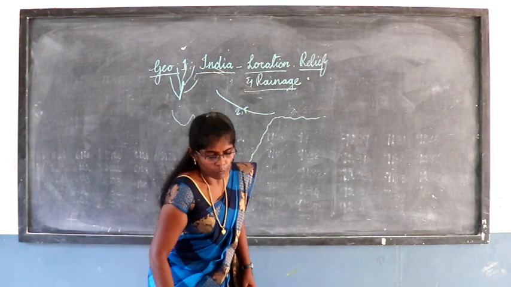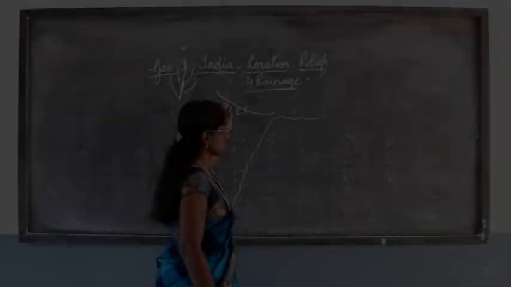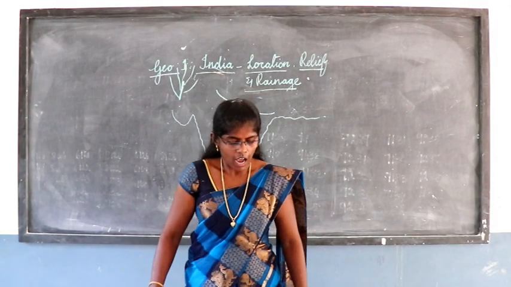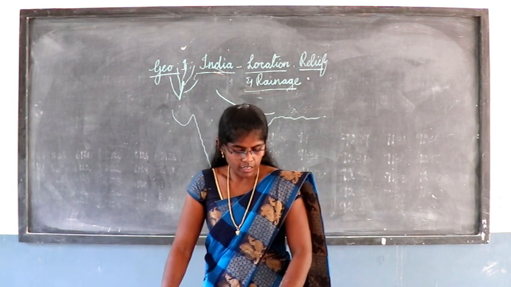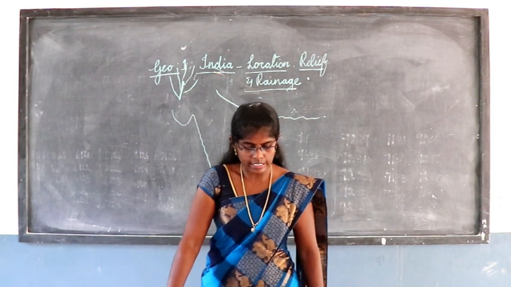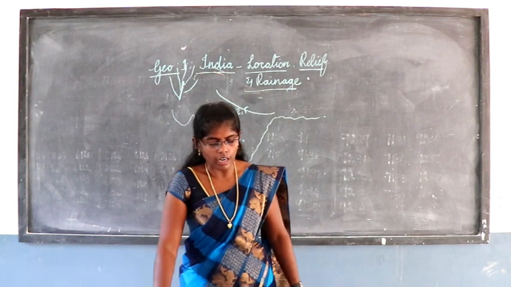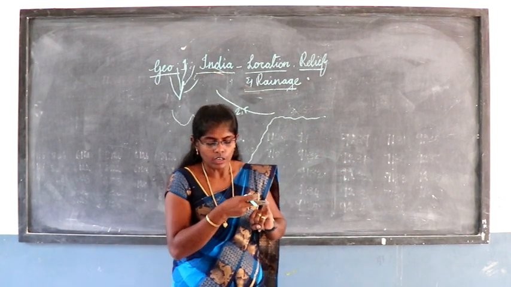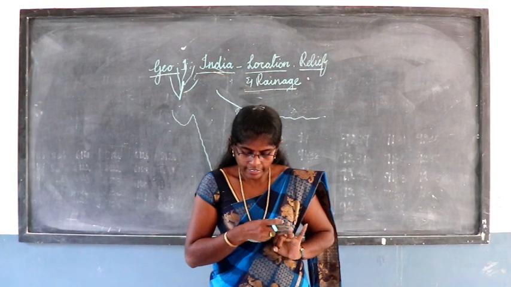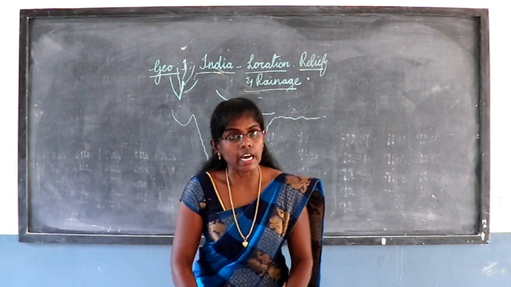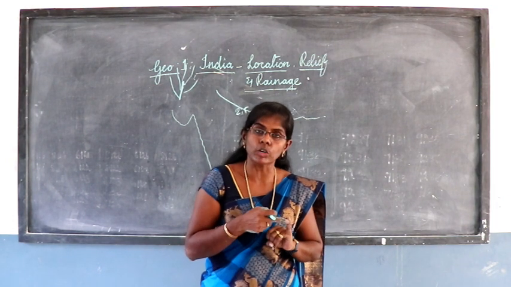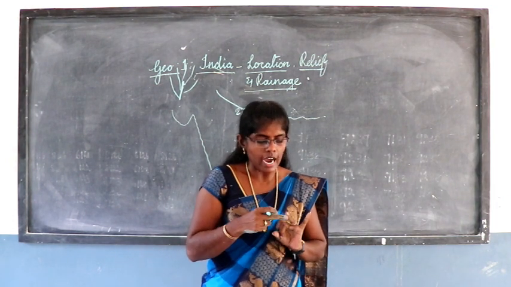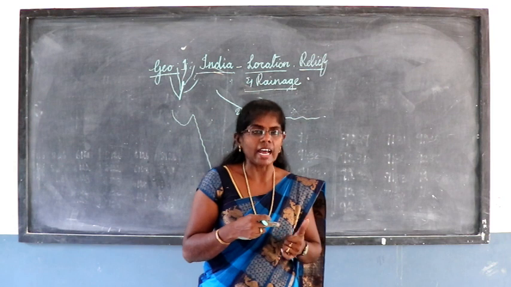Ganga originated in Uttarakhand state and its length is 2,550 kilometers. You can see the major tributaries on the north side: one is Gomti, and Gadak, Kosi. These are the three tributaries on the north side. On the south side you can see Yamuna is the largest tributary, and Sun, Chambal.